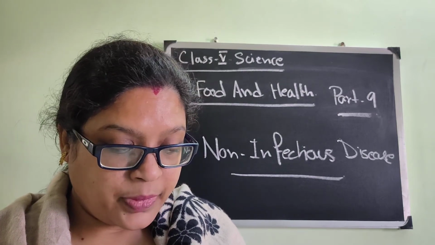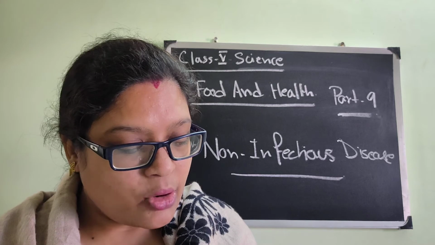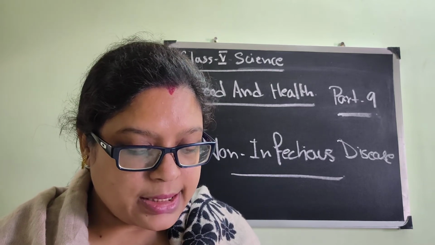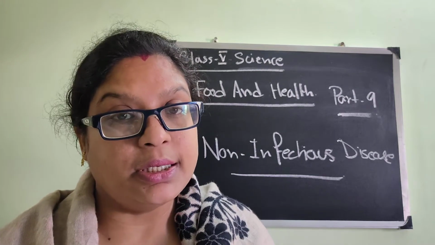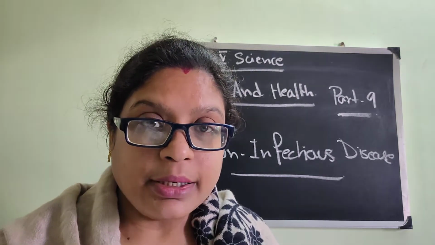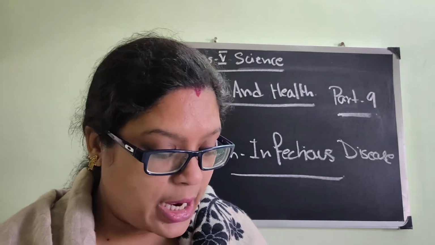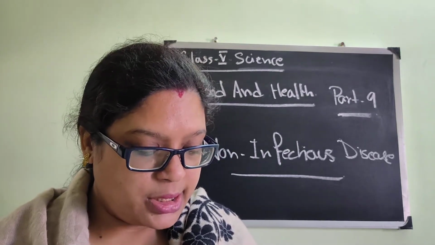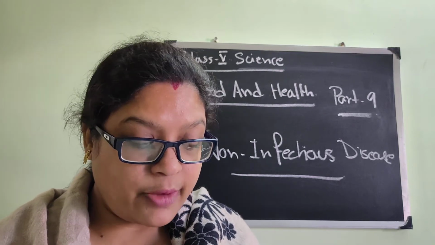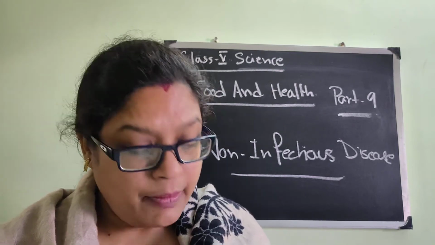Deficiency disease. Sometimes diseases are caused due to lack of right kind of food in our diet. Such diseases are called deficiency disease. So disease which can be caused due to the bad diet or the bad routine of diet is called deficiency disease. Lack of carbohydrates, protein, vitamins and minerals cause deficiency disease in the body.